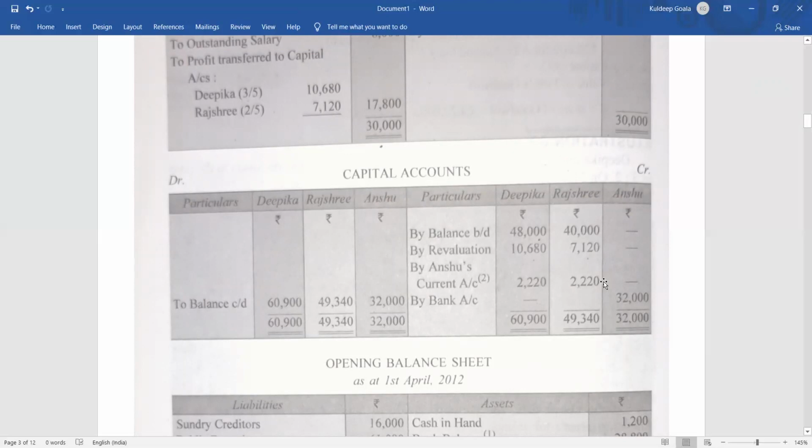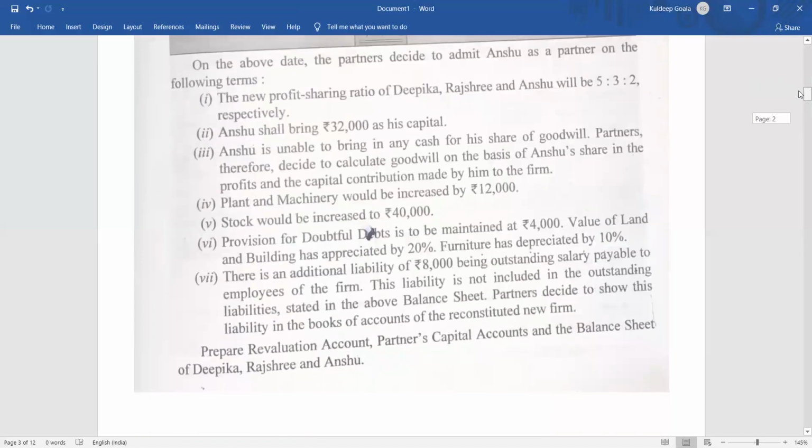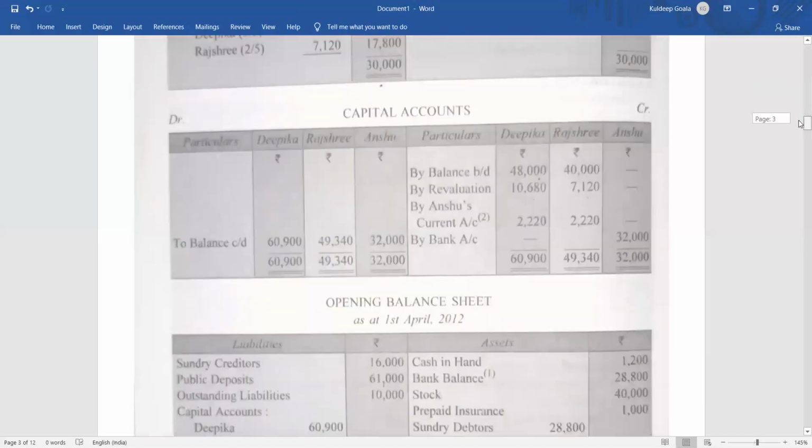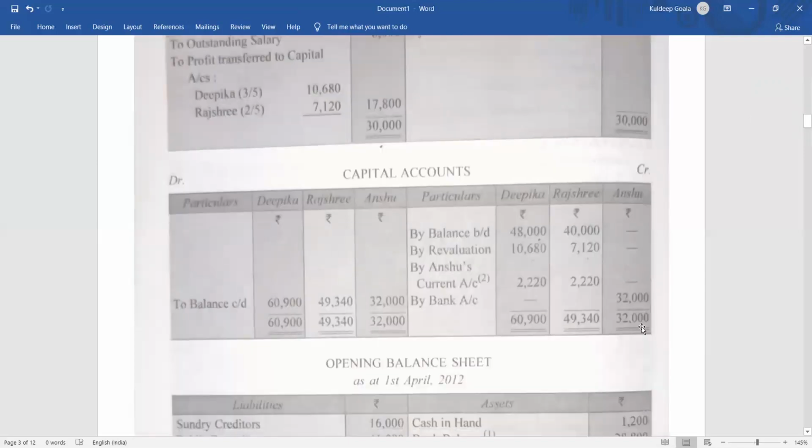Clear? Now let's find out if anything else is there. No, nothing else is there. Everything is done. So once everything is done, just do the balancing. How to balance a capital account? Take the credit side total of Anshu first, bring it to the debit side, and there is nothing else to subtract. So the balance will be 32,000. In case of Rashri, take the credit side total and see what is in the debit side.